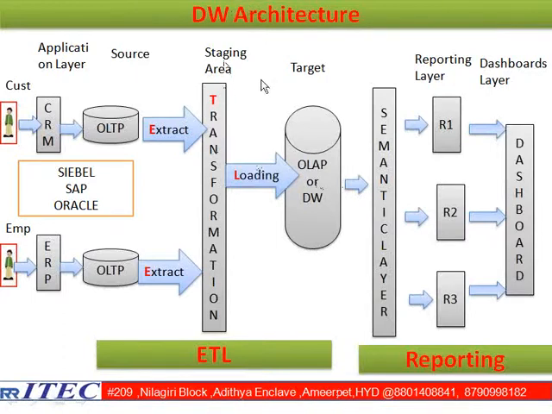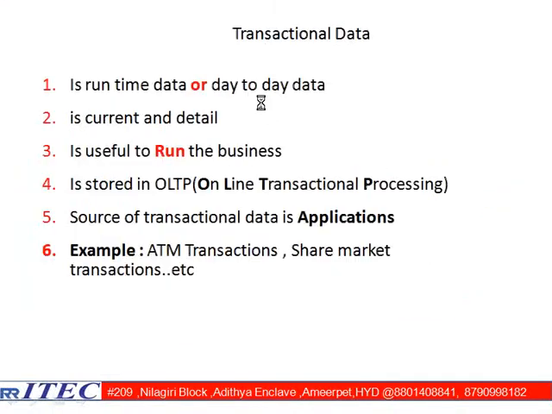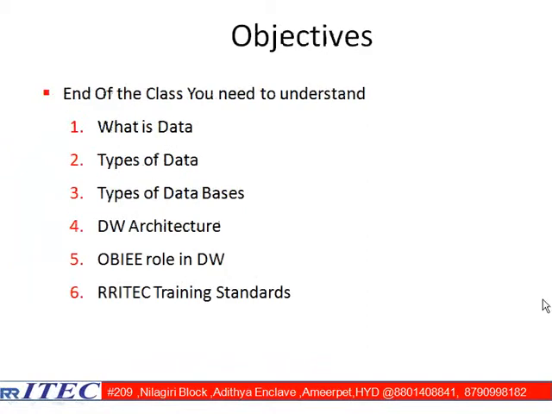Let us go for the next one, data warehousing architecture. We already completed three points in our agenda. The first point is what, sir? What is data? Anything which is giving some meaningful information is called data. Types of data: we have two types, transactional data and analytical data. Types of databases: we have two types, OLTP and OLAP.